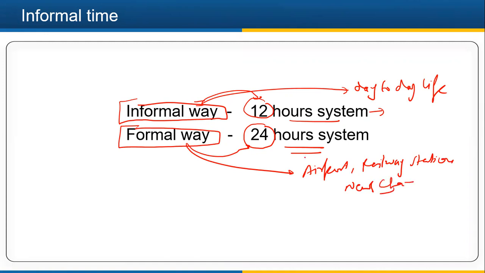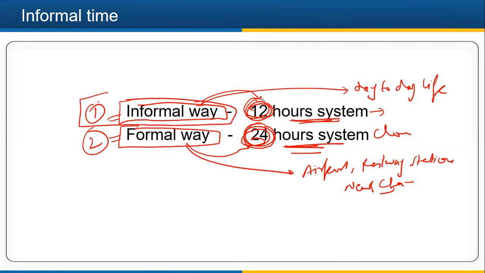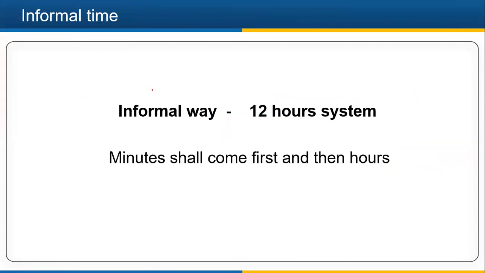Where we are following the 24 hours clock, and here we are using the 12 hours clock, right? So informal and formal, two types are there to tell the time. In this lecture we will be covering only the informal way.